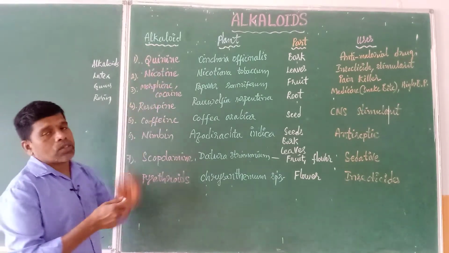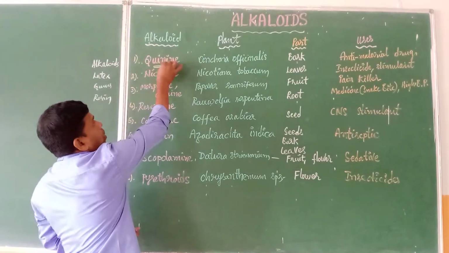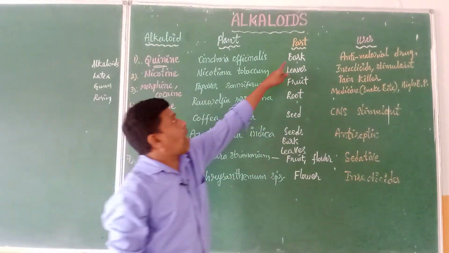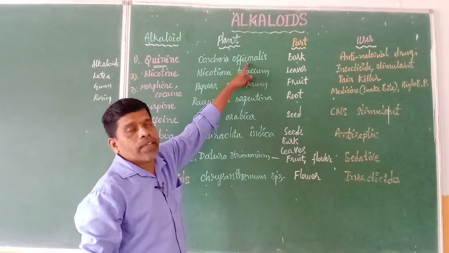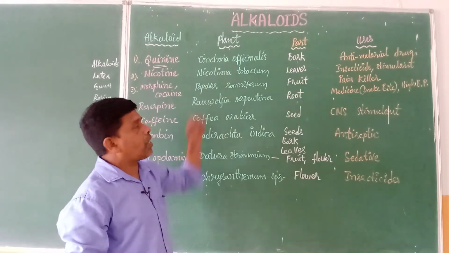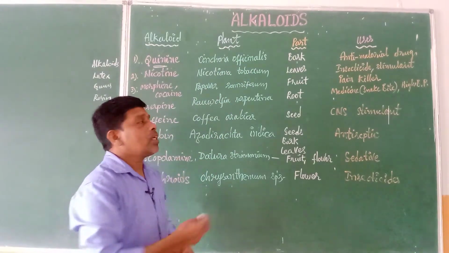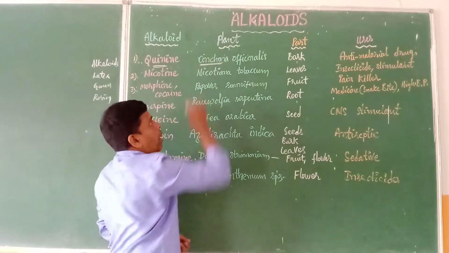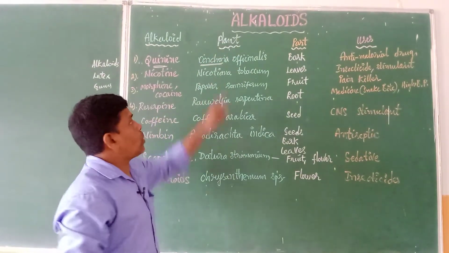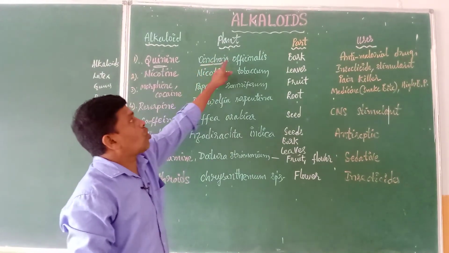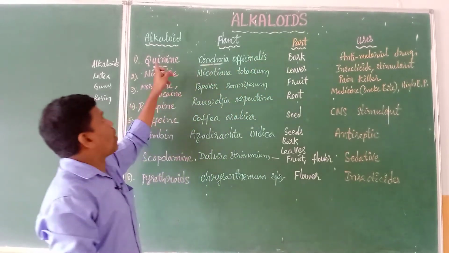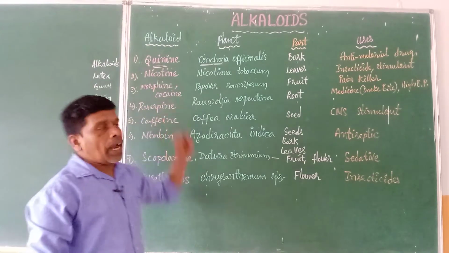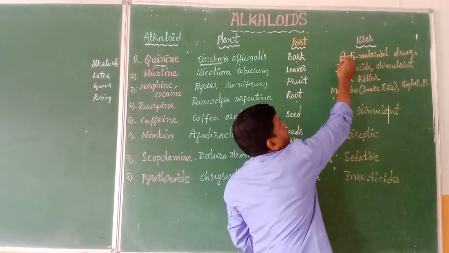The first alkaloid is called quinine. This is the alkaloid stored in the bark of the plant Cinchona officinalis. These are the scientific names given here; common names we can also write. It is commonly called the Cinchona plant. The bark of this plant stores the alkaloid quinine, and it is used as an anti-malarial drug.